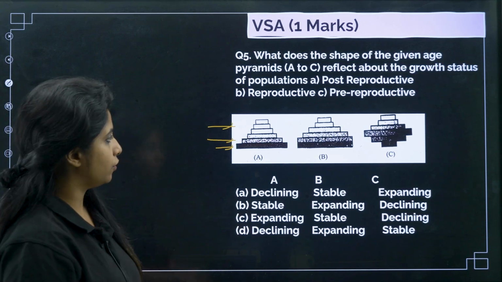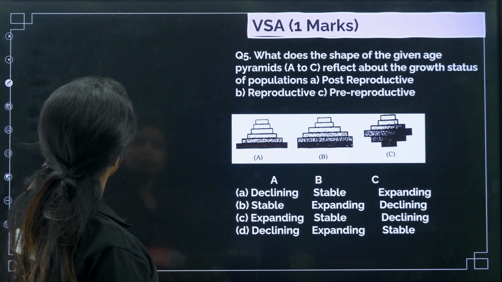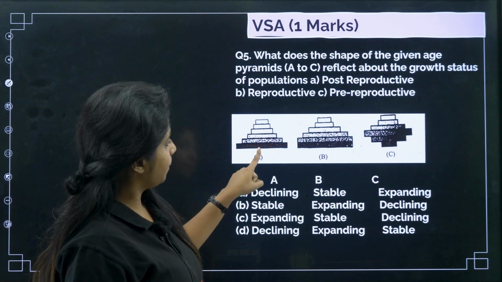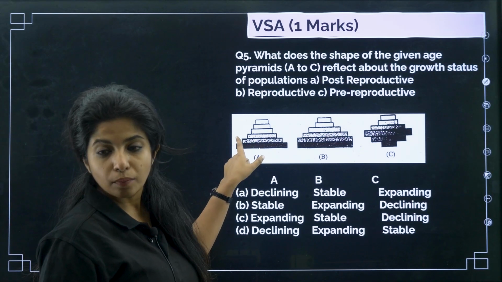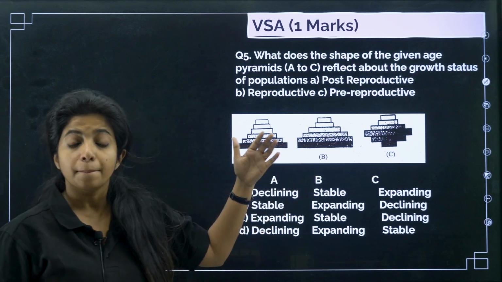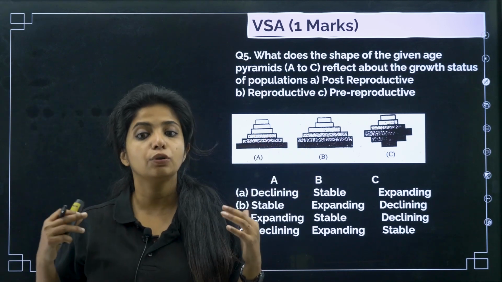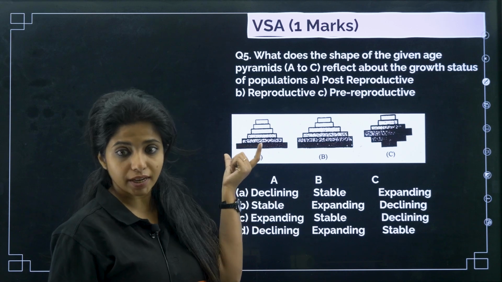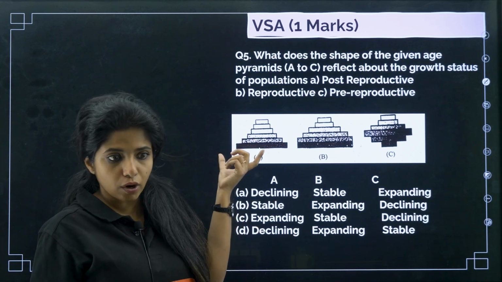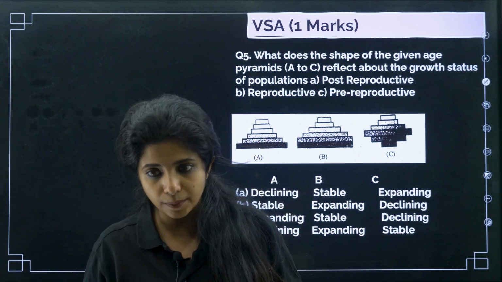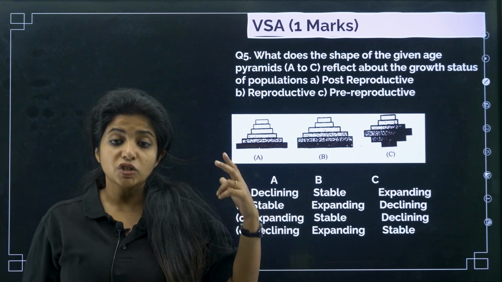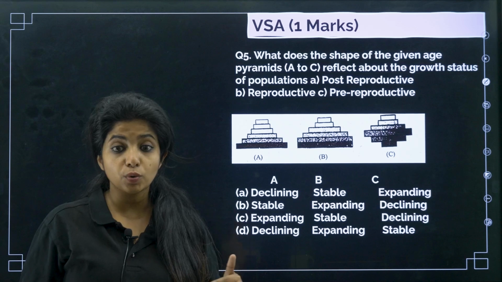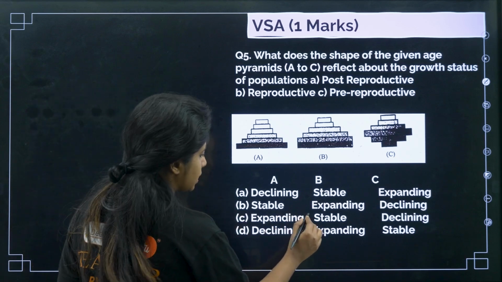Now listen to me very carefully. Over here, I say that this is having most of the population in pre-reproductive age, as in they are yet to reproduce. But I see the population is a lot. So the pre-reproductive group is a lot. That means in future they will be reproducing. So can I say this type of population is expanding? This kind of population is going to expand, my dear children. So I will say this is an expanding population.